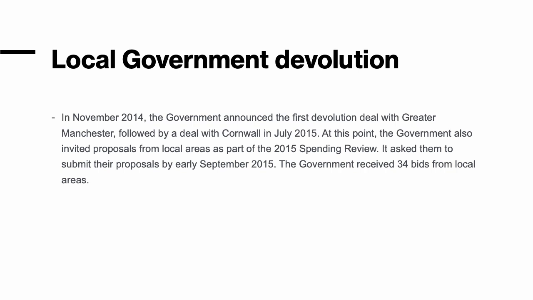And they received 34 bids from local areas. So there is definite interest across the UK from local regional areas who are thinking about how they can make central government laws work more effectively for their local area and central government funding work in a different way.